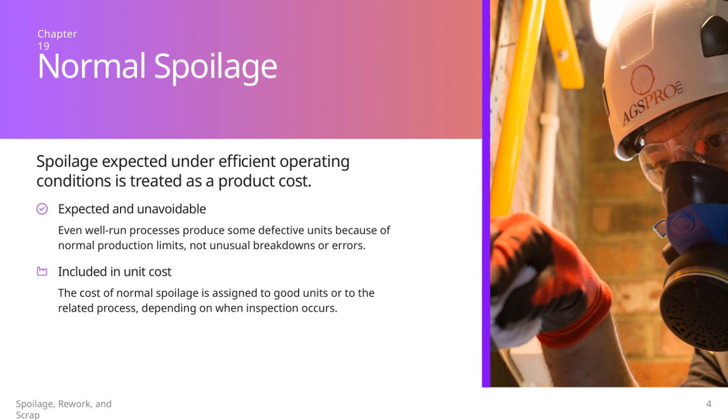Because it's expected, the cost associated with normal spoilage is treated as part of the product cost. This means it's included in the unit cost of the good products being made. Depending on when the inspection happens, the cost of normal spoilage is either assigned to the good units or to the process itself. Understanding this helps us accurately allocate costs and manage our production processes effectively.